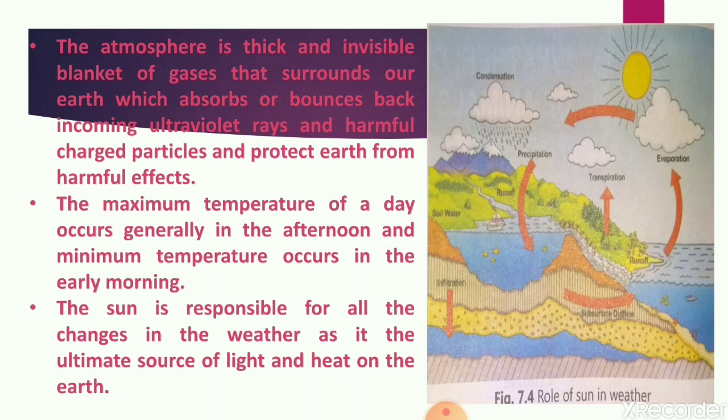Even then, the energy sent out by the sun is so large that it causes the changes in the weather patterns. Energy absorbed and reflected by the Earth's surface, oceans, and the atmosphere plays a very important role in determining the weather at any place. So the sun is the very important source which causes the changes in weather patterns.